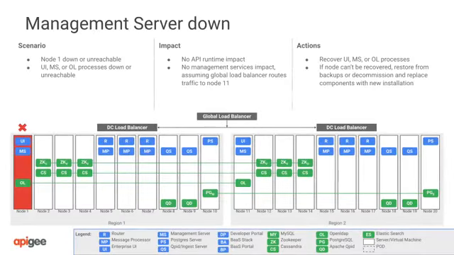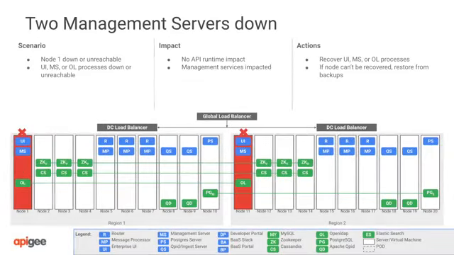If a single management node is down, the management services on it will be unreachable. This will not impact API traffic. Since there is another management node in Region 2, management services will still be available if they are properly load balanced. In this situation, bring the node up and start Apogee services. If the node can't be recovered, you can restore from backups or reinstall. If you must reinstall, be sure to clean up the old management server registration from the system.